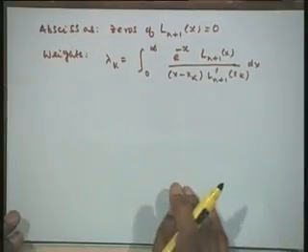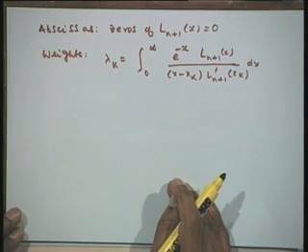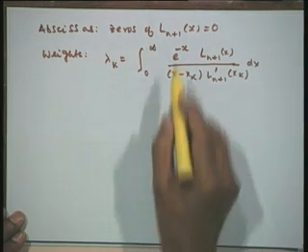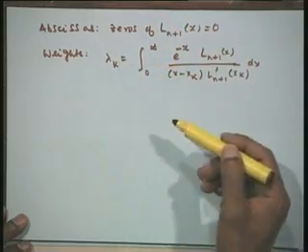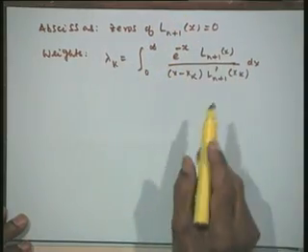The abscissas are zeros of L n plus 1 x. We have derived the expressions for L1 x, L2 x and L3 x from which their zeros can be obtained. The weights are given by the corresponding lambda k.